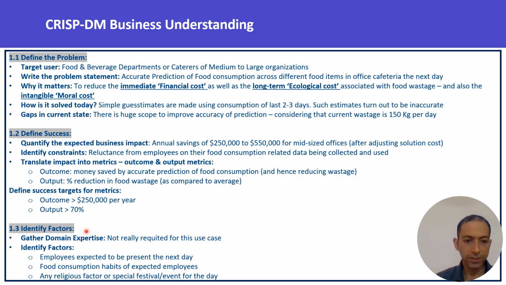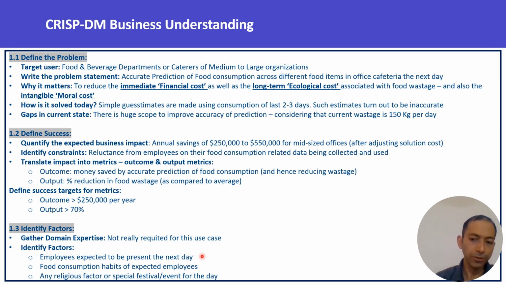And what are the factors which are going to be relevant? Domain expertise is not really required here. The factors are going to be which employees are expected to be present the next day, because finally only those who are physically present in the office can consume food in the office cafeteria. So prediction of who's going to be in office the next day, that's one important factor.